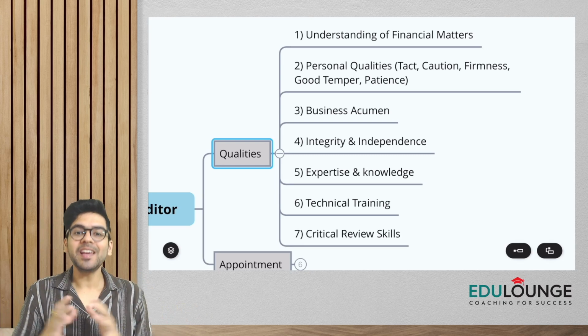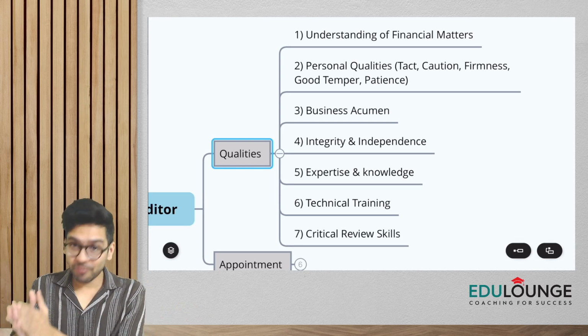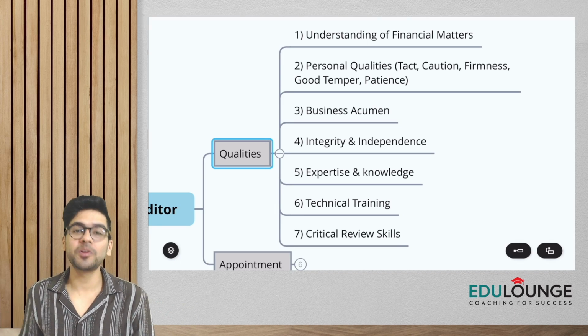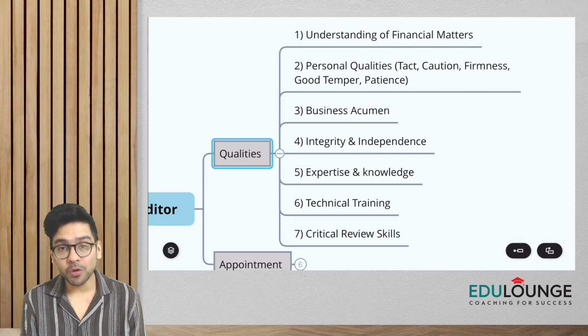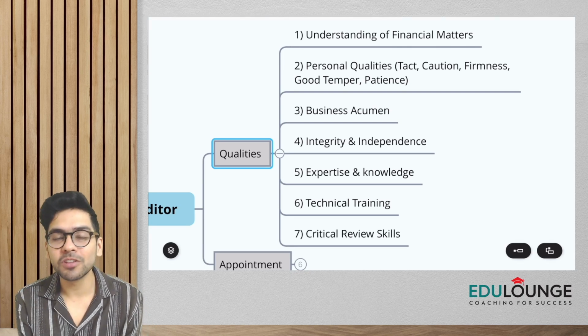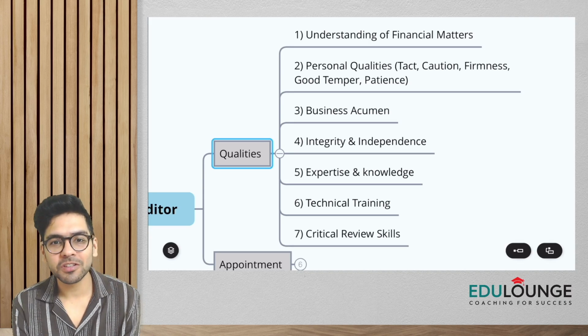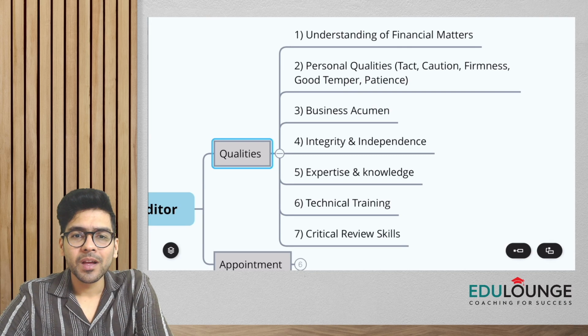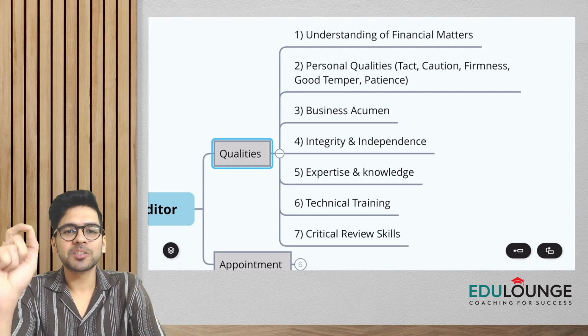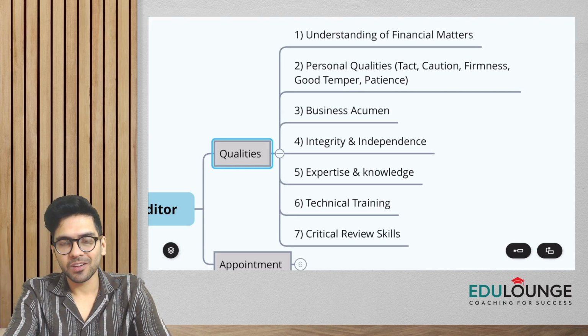Then he has to have expertise and knowledge. We are going to be experts in which area? We have to have expertise in accounting and auditing aspects. We have to have knowledge of the various laws and the various standards, etc. Now, the next point is technical training. What does it mean?